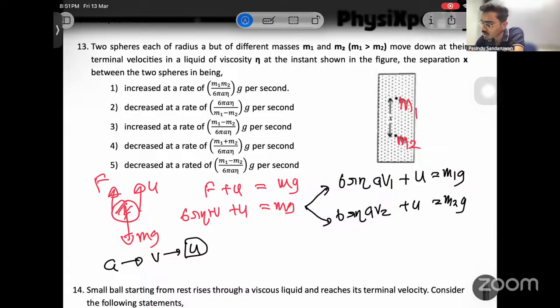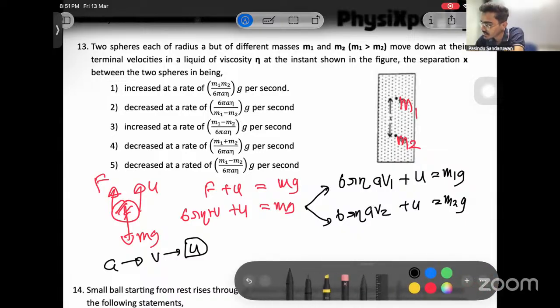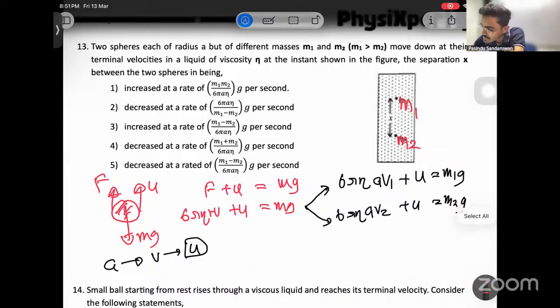Now you can clearly see from these equations that the higher the mass, this side increases. Since upthrust is a constant, higher the mass, higher the terminal velocity. Then the higher velocity is with V1. To find the difference, subtract these two equations.